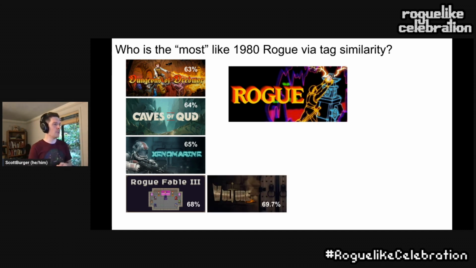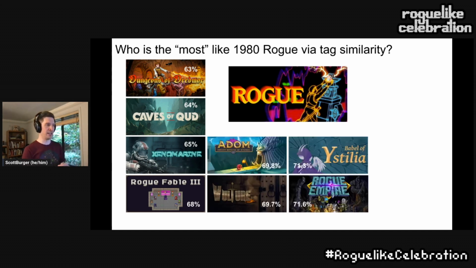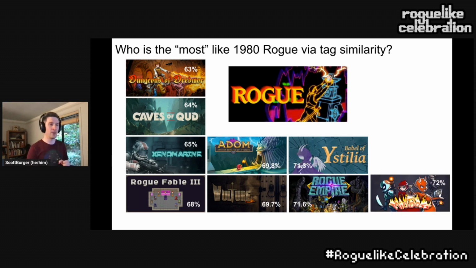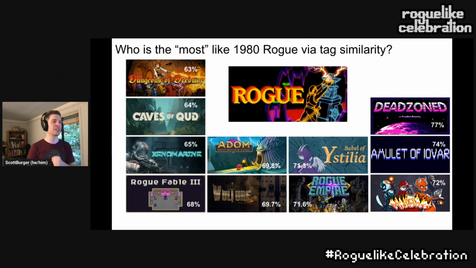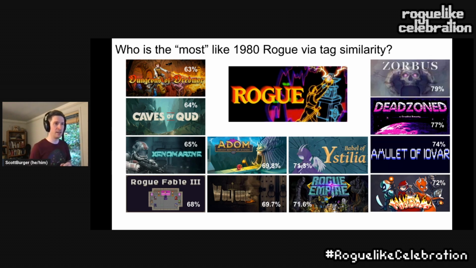Well, we have some games in the 60% that line up to Rogue following the methodology that we've just been doing. We have some games in the 70-ish% area that line up. These are all things we would roughly expect, as well as our top ones here with Mid-Boss, Amulet of, I think that's an I, Yovar, we'll say, Dead Zoned, a Credits Bounty, and the number one, let's bring it in for number one here, the most similar game to Rogue on Steam, according to this methodology, caveat, caveat, asterisk, asterisk, Zorbus, 79%. Congrats.